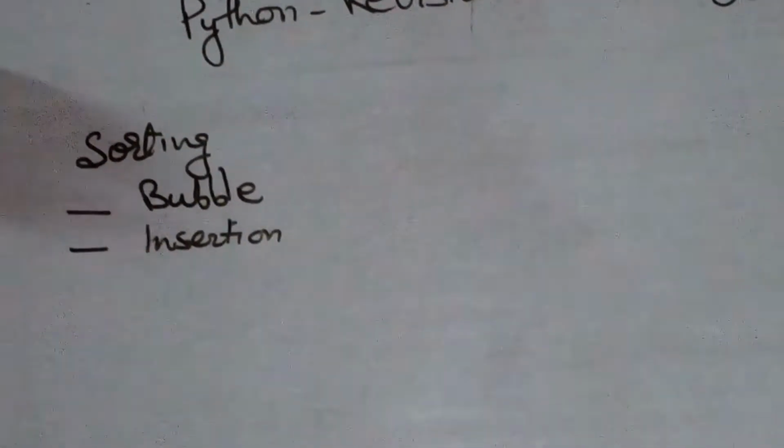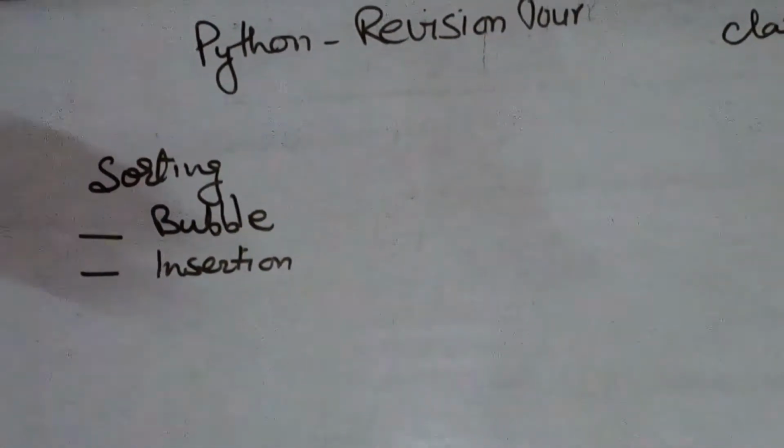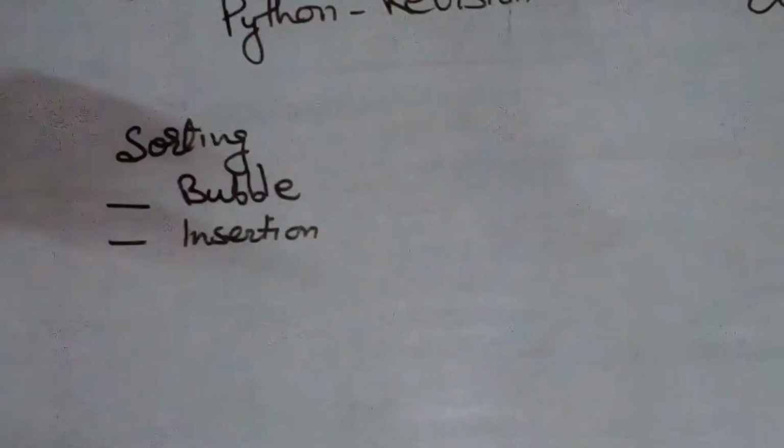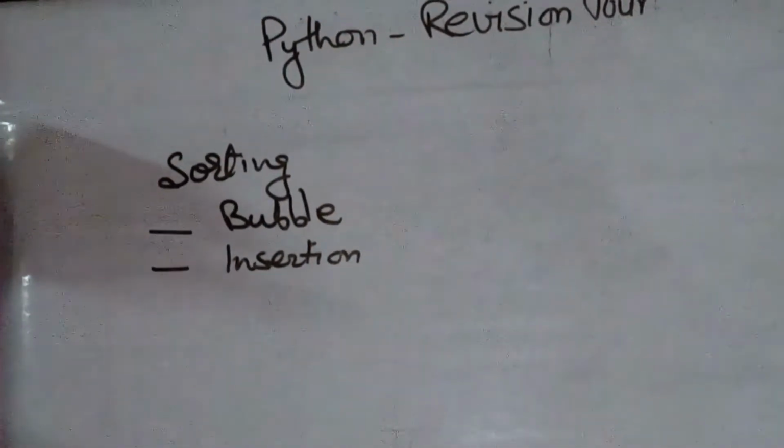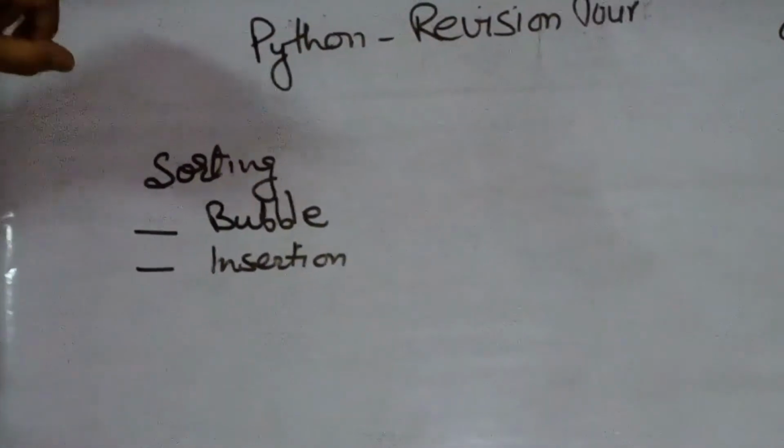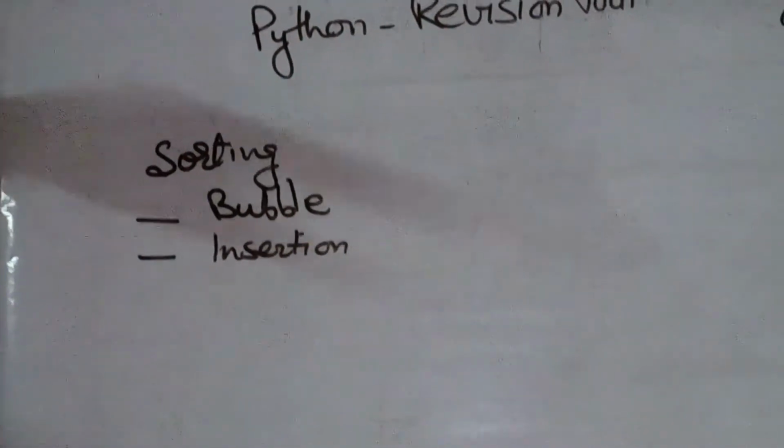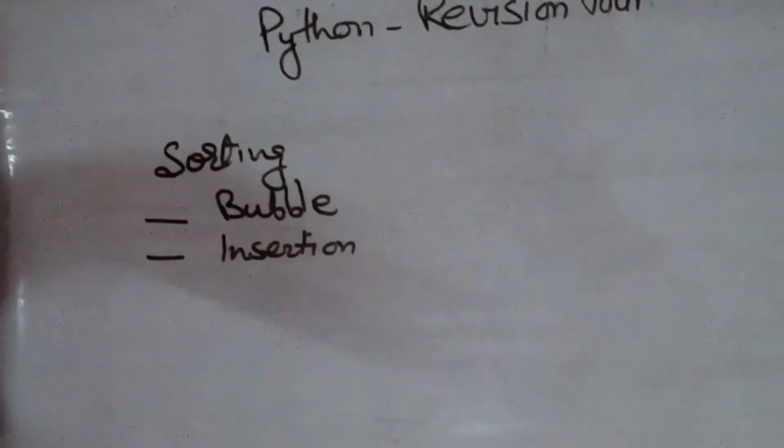In bubble sorting, it compares the values and replaces them when the condition is true. Means if the condition is true, then it will exchange the values and continue the process.